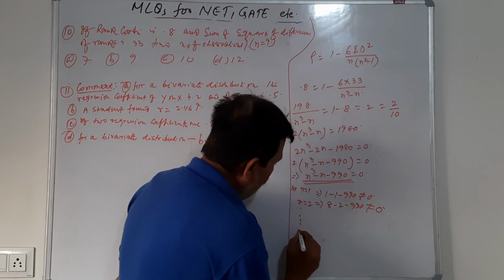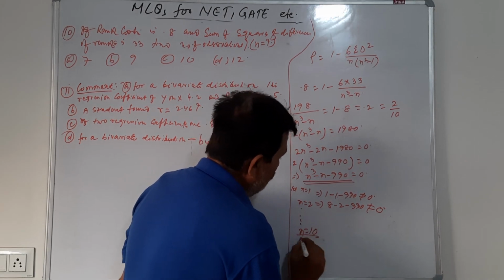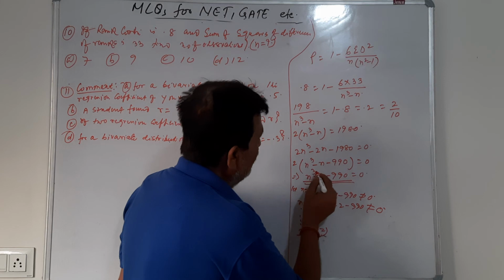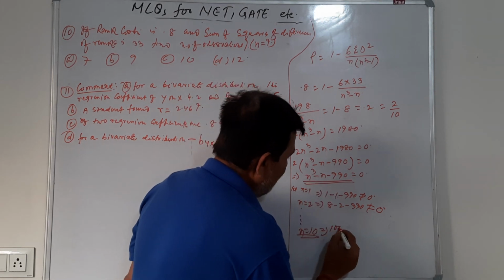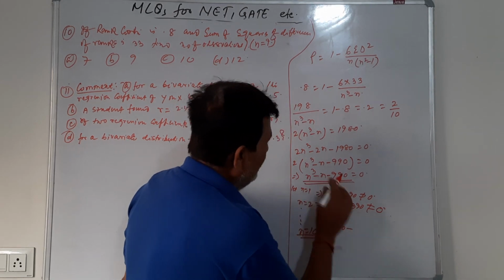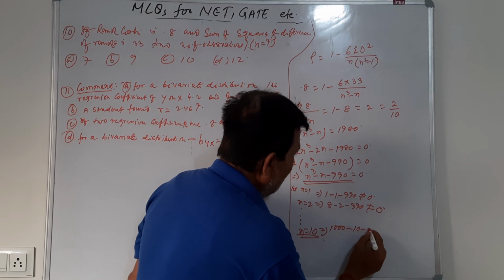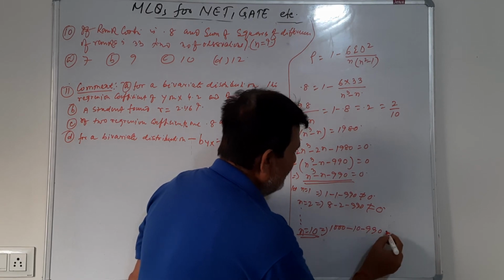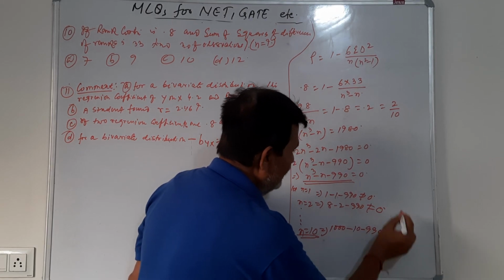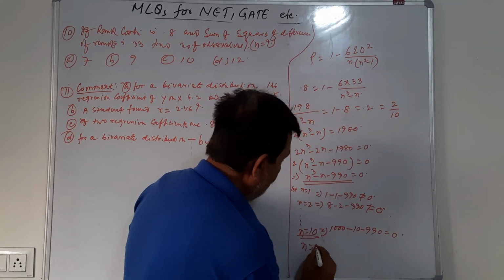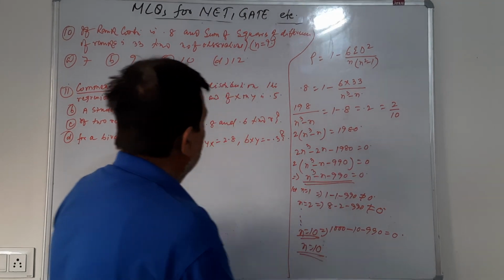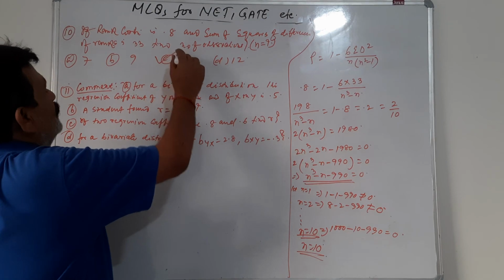So similarly, if we take n as 10, then cube of 10 is 1000, minus 10 minus 990, it is 0. Hence the number of observations should be 10. So here 10 would be the answer.